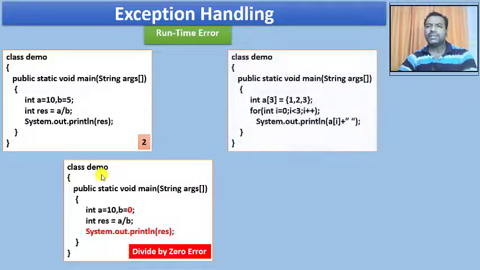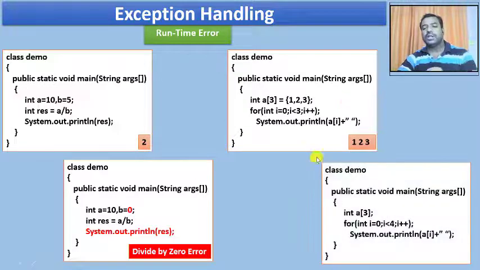Now the second standard example. Just look at this program. In this I have defined an array of size 3, and I have initialized the values as 1, 2, 3. Starting from 0, while I is less than 3, when the value of I is 0, a of 0 is printed as 1, a of 1 is printed as 2, a of 2 is printed as 3, and when the value of I is 3, the loop will come out of the execution and the end of execution occurs. Hence, there is no exception in this case.